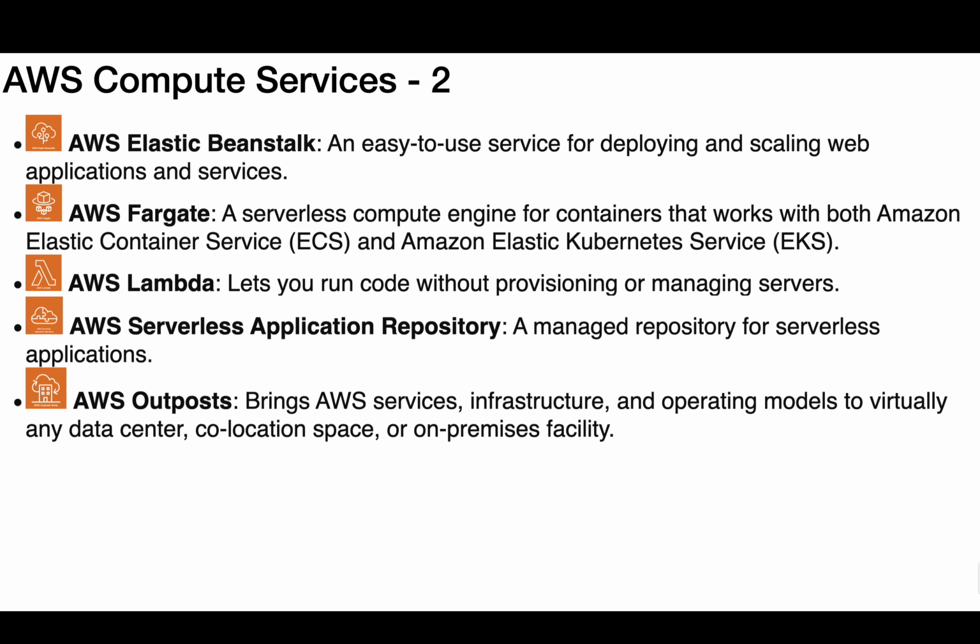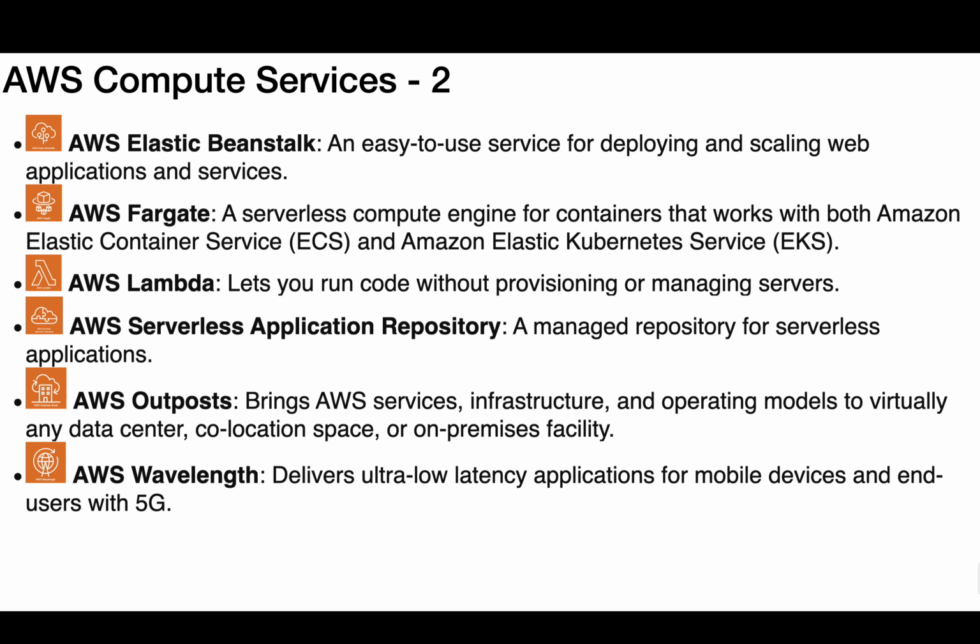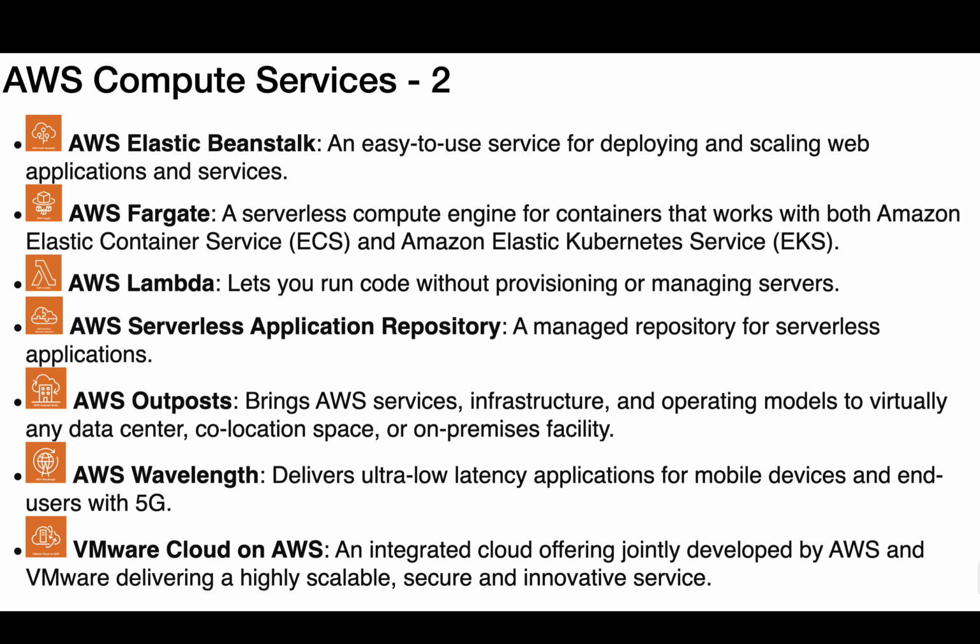AWS Outposts brings AWS services, infrastructure, and operating models to virtually any data center, colocation space, or on-premises facility. AWS Wavelength delivers ultra-low latency applications for mobile devices and end users with 5G. VMware Cloud on AWS, an integrated cloud offering jointly developed by AWS and VMware, delivering a highly scalable, secure and innovative service.